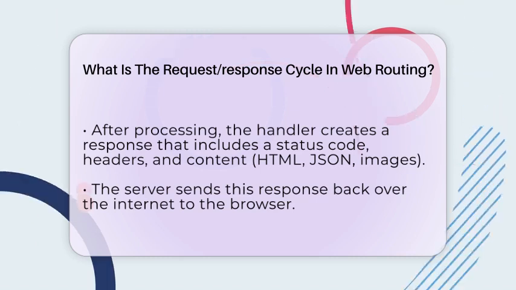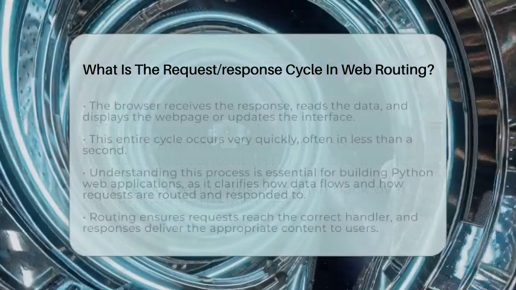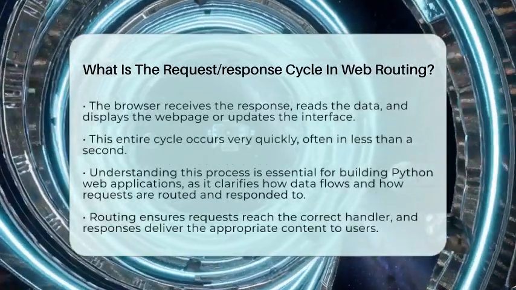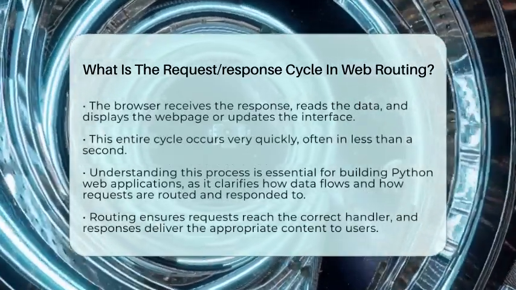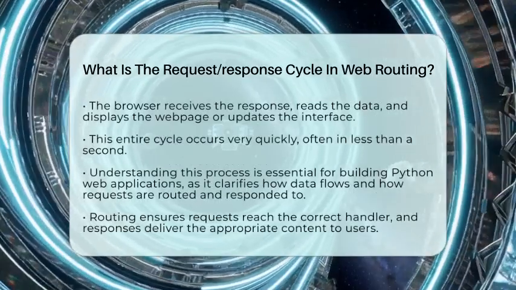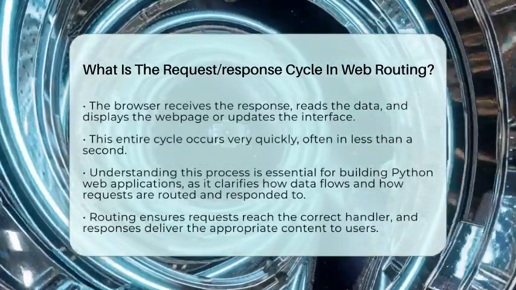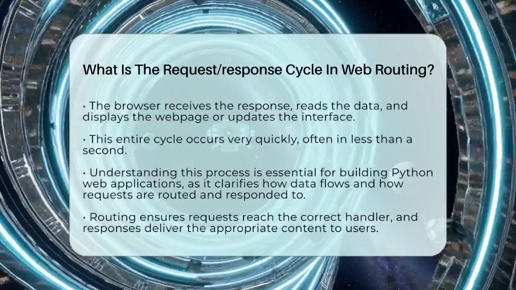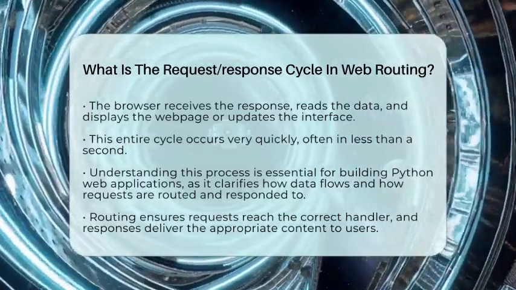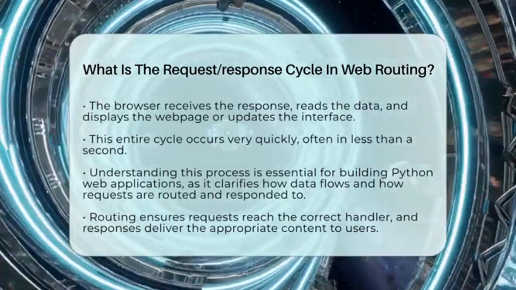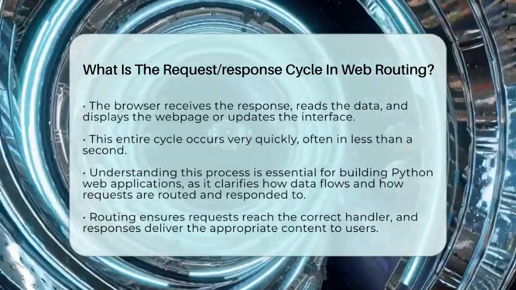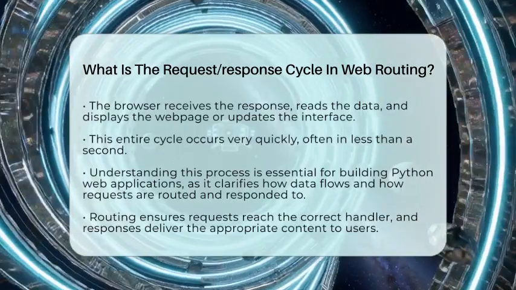When your browser receives it, it reads the data and displays the web page or updates the interface. This entire process happens very fast, often in just a fraction of a second. Understanding this cycle is key to building web applications in Python. It helps you see how data flows from your computer to the server and back again. Routing makes sure requests go to the right place, and the response delivers the right content.